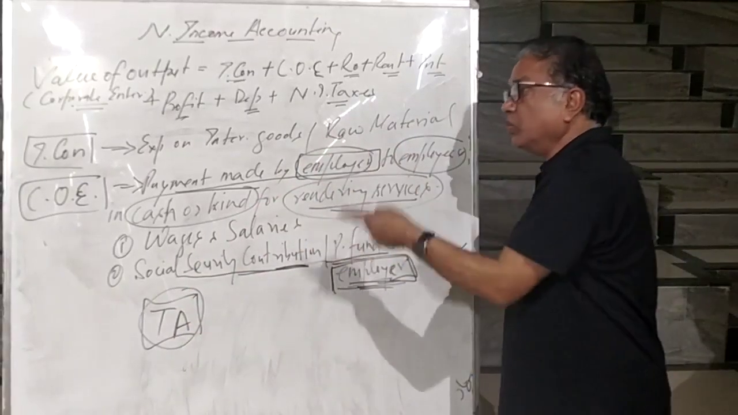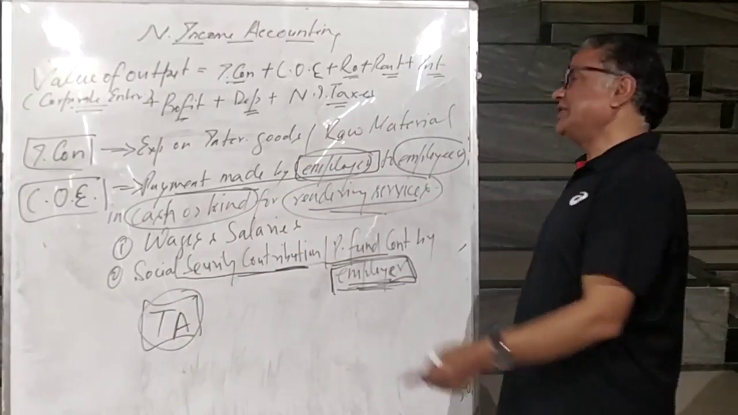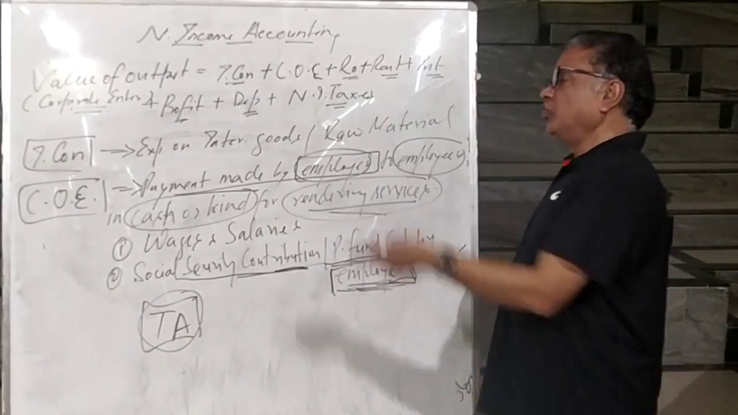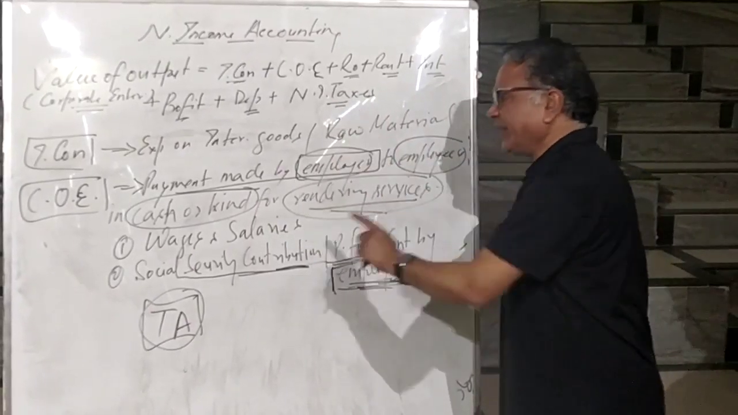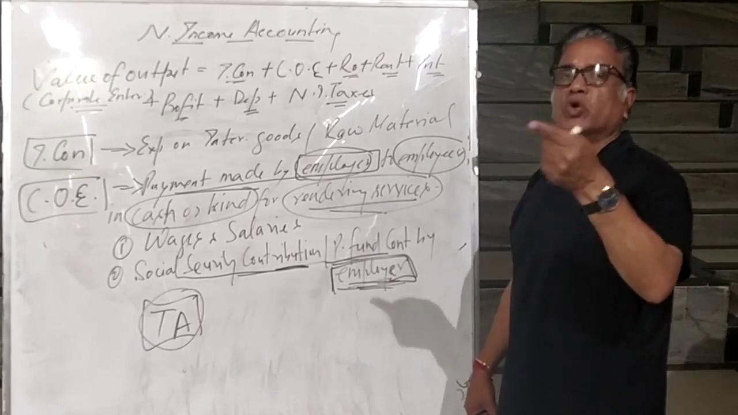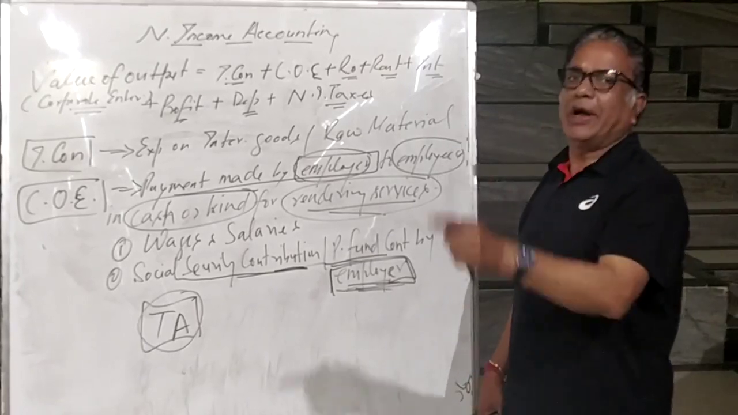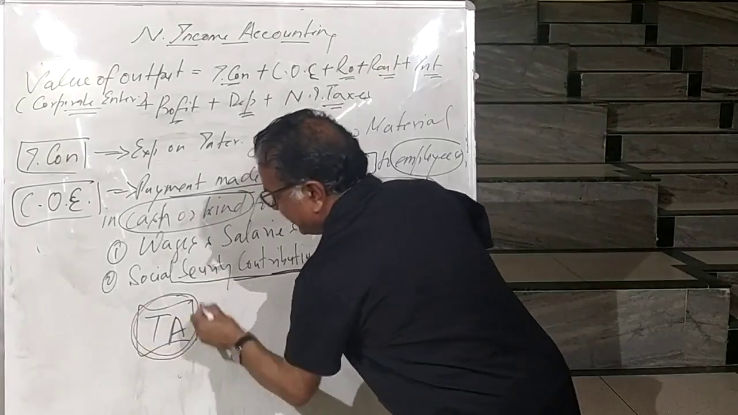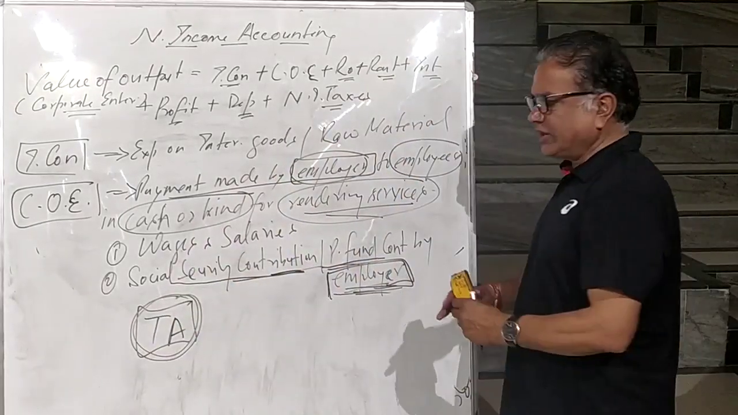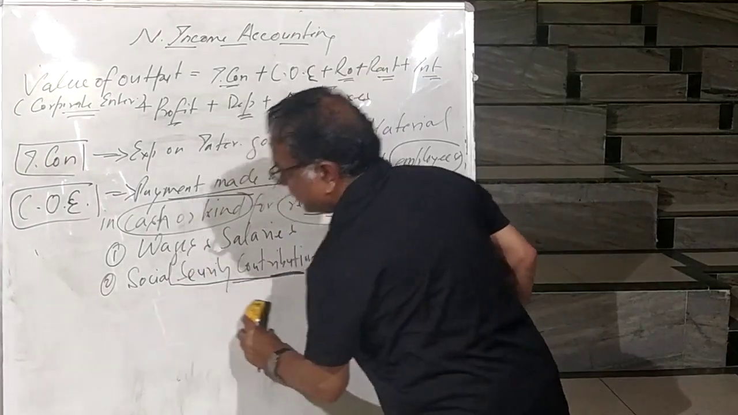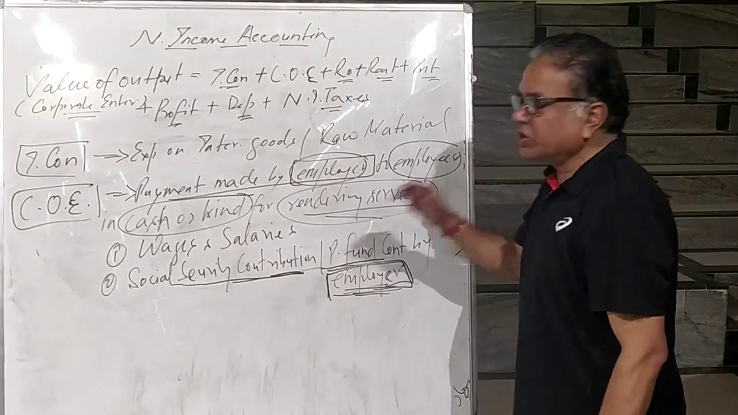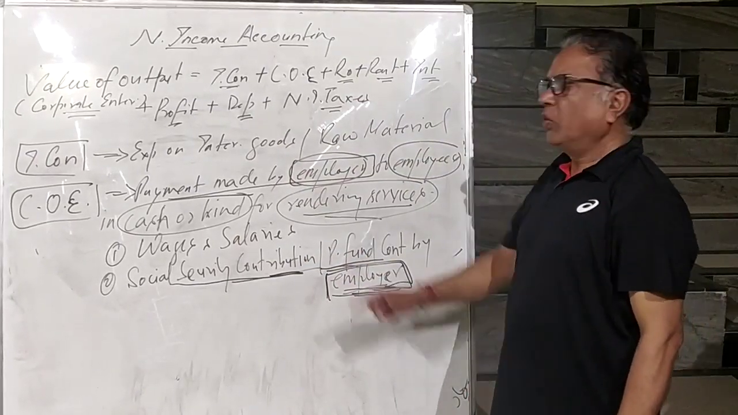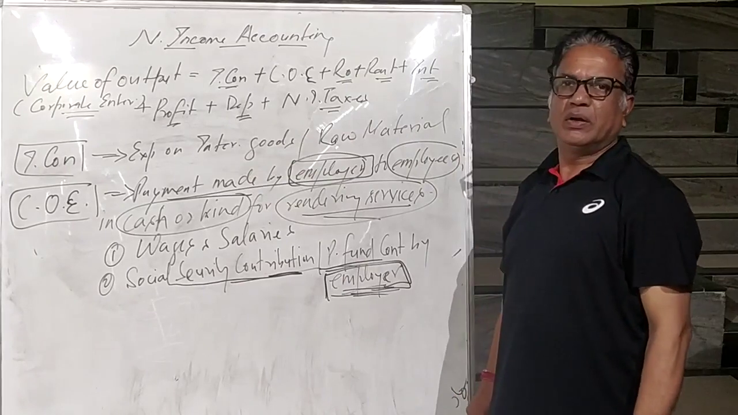So COE includes only those payments which are made by the employer to employees in cash and kind for rendering services, and those payments are utilized by the family of the worker. But here the payment is made for the official duty. That's why it cannot be a part of COE. So what type of question can you get in boards from here? What is meant by COE?